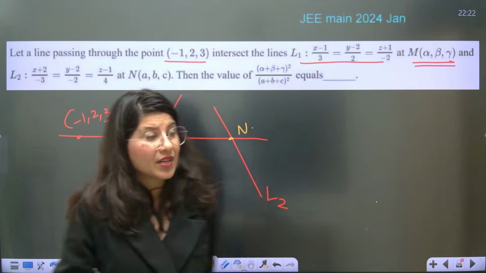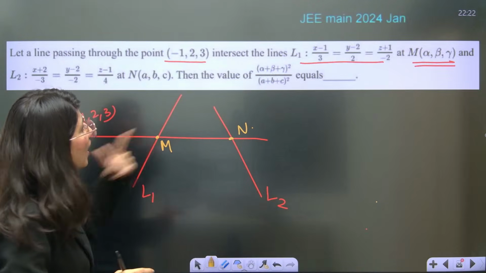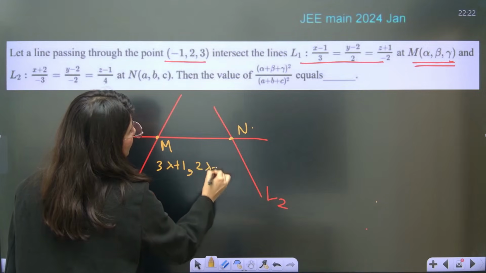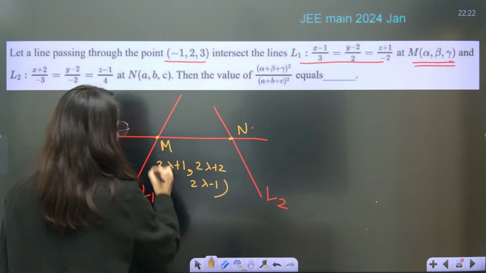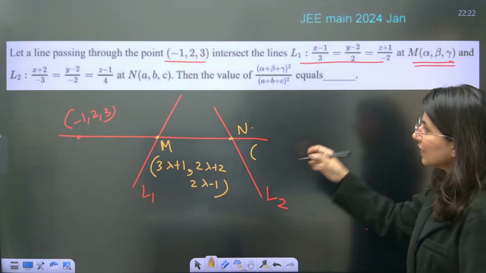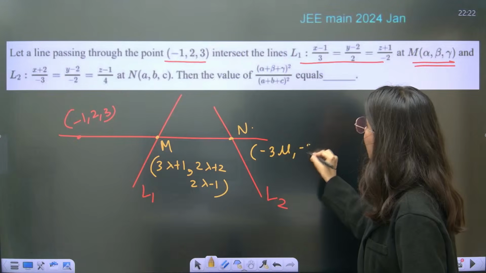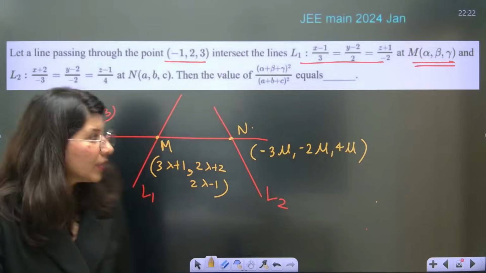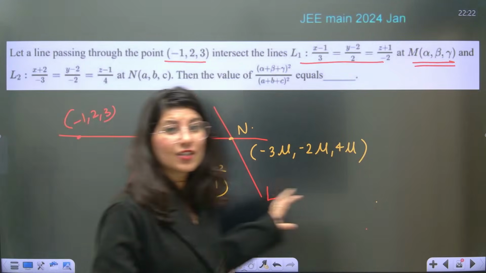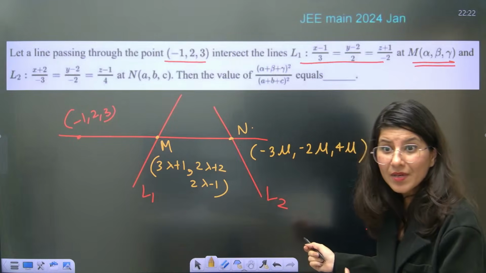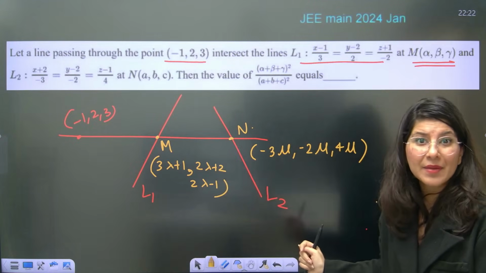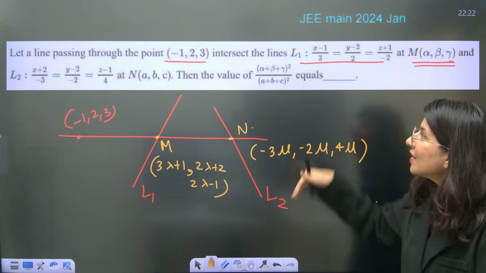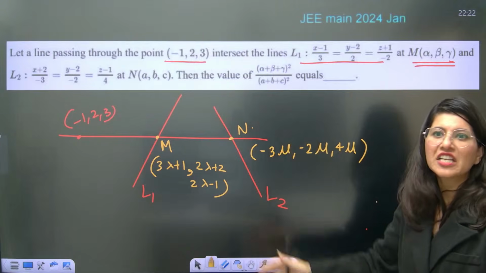Now what you have to do? Assume point M using lambda: 3 lambda plus 1, 2 lambda plus 2, 2 lambda minus 1. What about N? -3 mu, -2 mu, 4 mu. Correct? Usually in such cases they give you the direction ratio of MN. But here the direction ratio is not given.